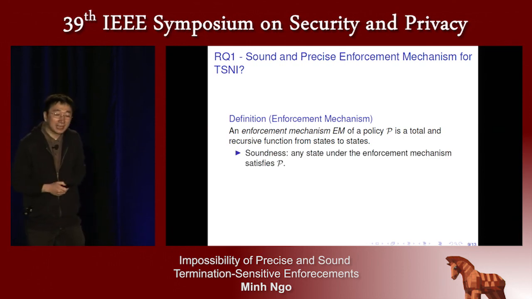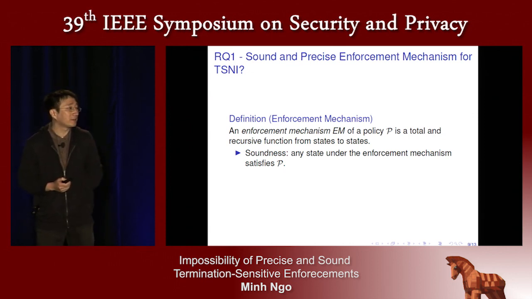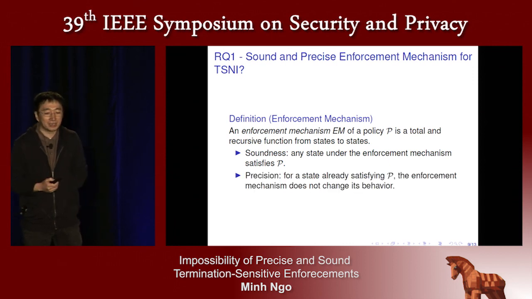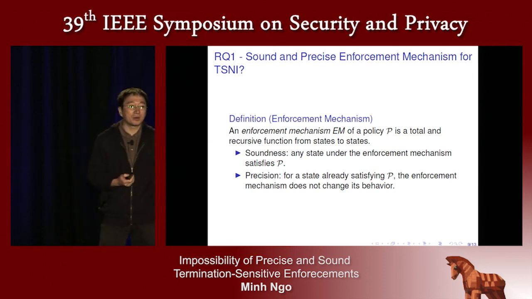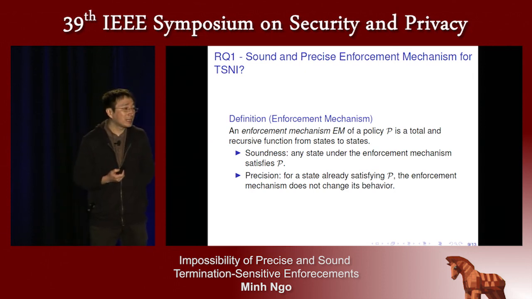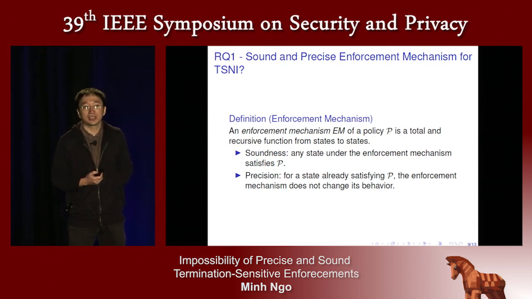We say that an enforcement mechanism is sound with respect to a policy P if any state under the enforcement mechanism satisfies the policy P. And we say that an enforcement mechanism is precise with respect to a policy P if, for a state that already satisfies P, the enforcement mechanism does not change its behavior.